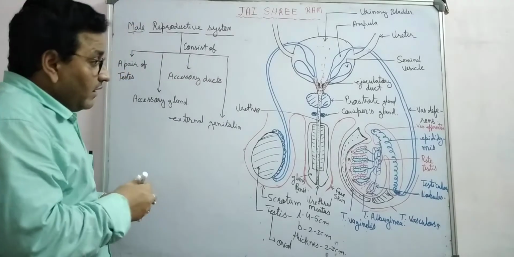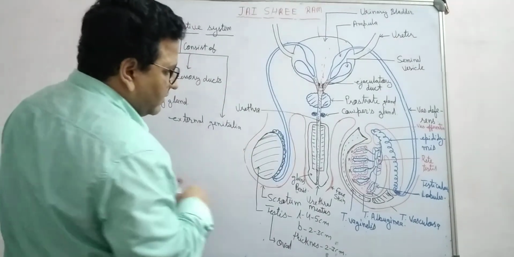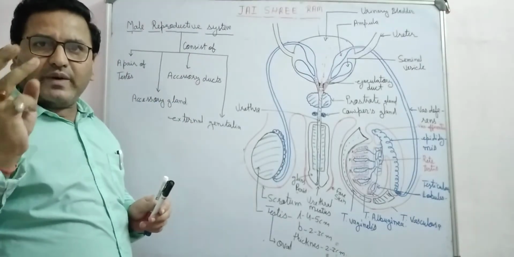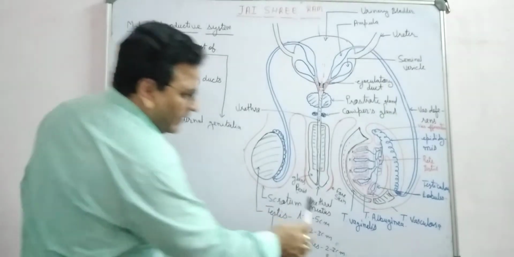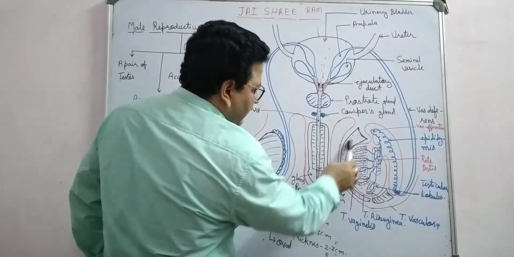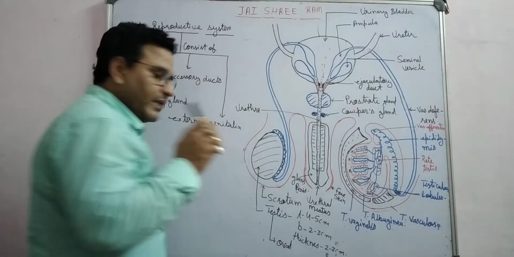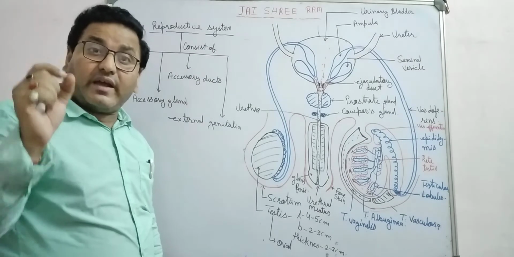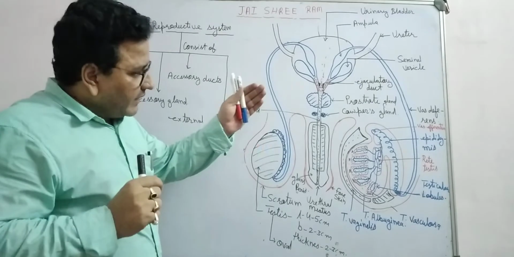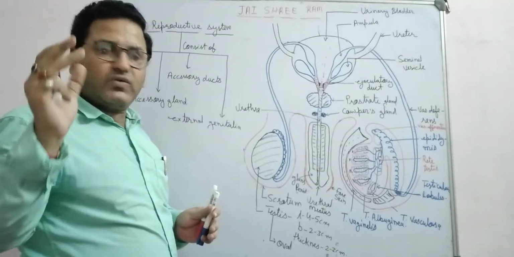Okay. If you see the internal structure of the testis, the testis is covered by a covering made up of 3 layers. The first layer is known as tunica vaginalis. This one, the black color, is the first layer. The presence of tunica vaginalis indicates its abdominal origin. It also provides frictionless movement to the testis.